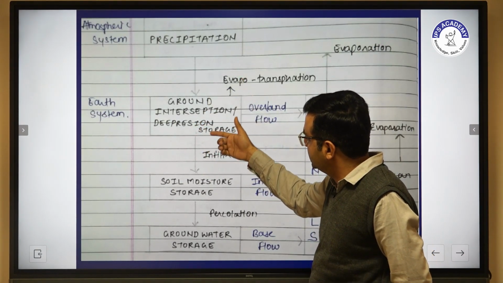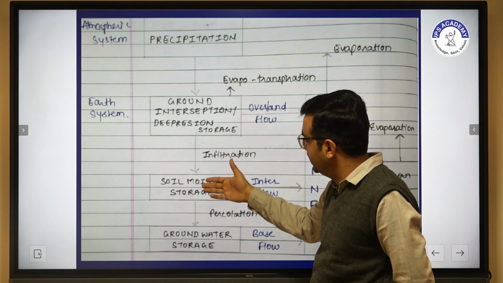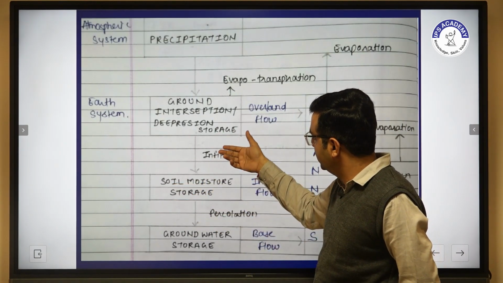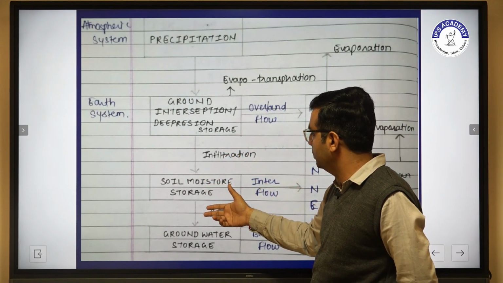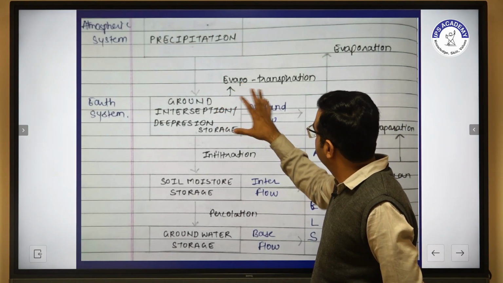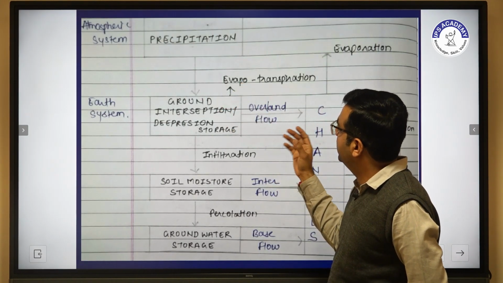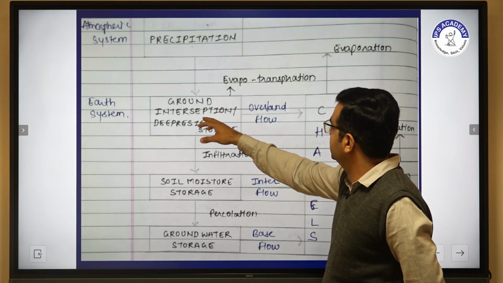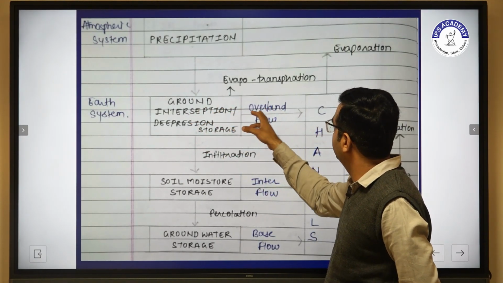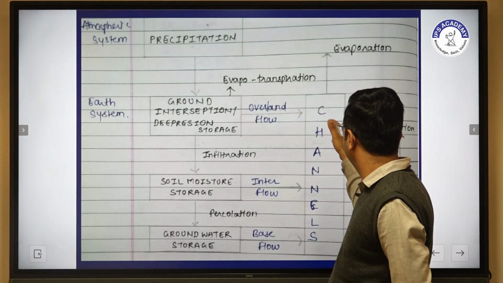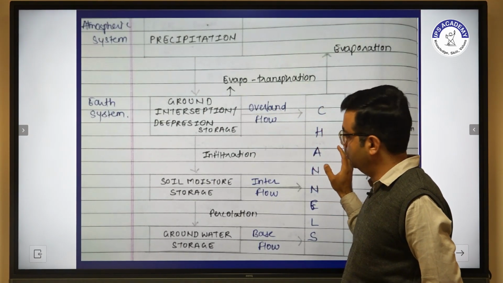Further, it goes to infiltration, and then to soil moisture storage. The infiltrated water percolates into groundwater storage, which then comes forward towards overland flow, then to the channel, and then discharges into the ocean.